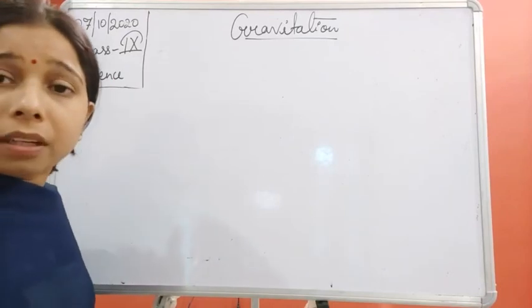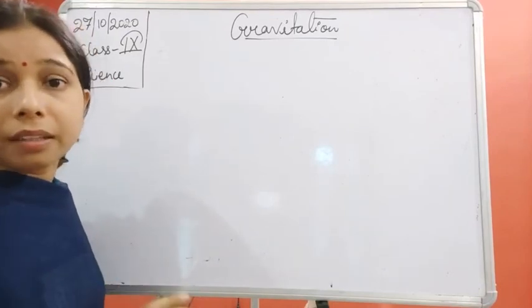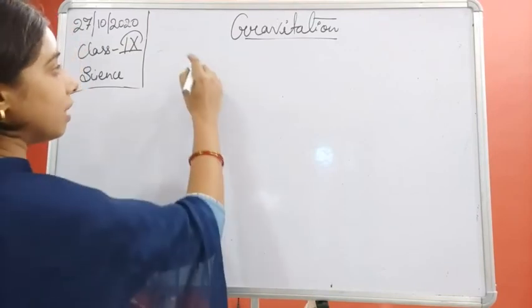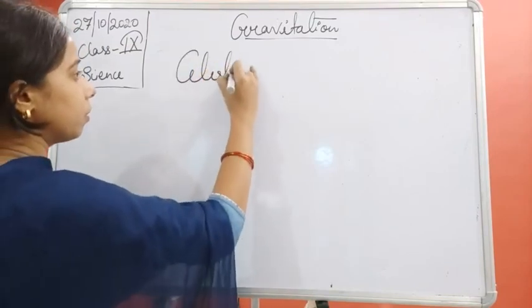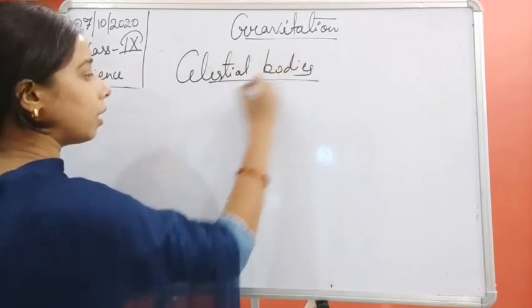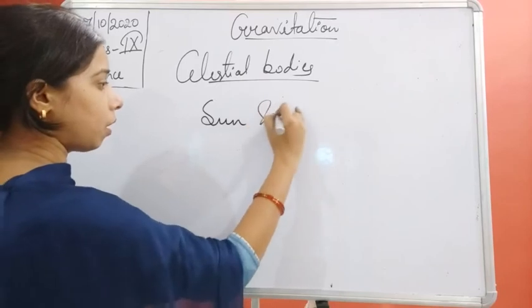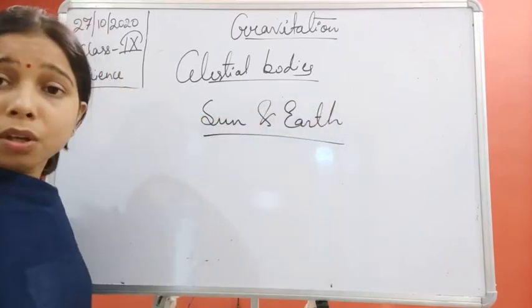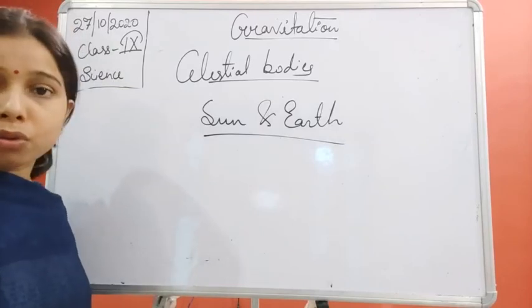But what happens if both objects are of large mass? Like, students, if we take two celestial bodies, like the sun and the earth, both of them have large mass, so both will exert a force on each other.